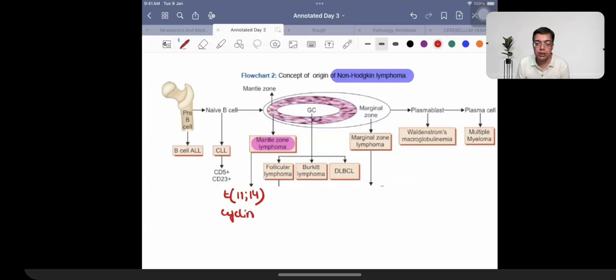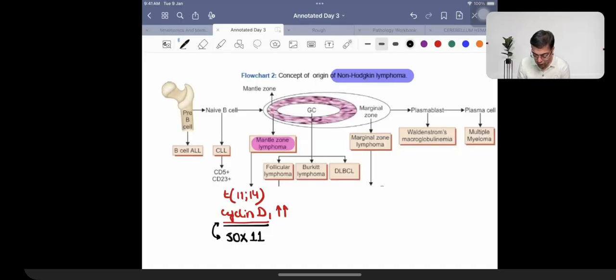Cyclin is which category of genes? Tumor suppressor gene, apoptosis gene, DNA repair gene, proto-oncogene. Cyclins are proto-oncogenes, fifth category. Remember: growth factor receptor, nuclear transcription factor, signal transduction protein, cyclins. Which cyclin is most important? CDK 4 and 6, cyclin D. So this is associated with cyclin D1 overexpression. Some patients have mantle zone lymphoma but do not have cyclin D1. So what is the alternative marker? The alternative marker that you have over here is SOX11.